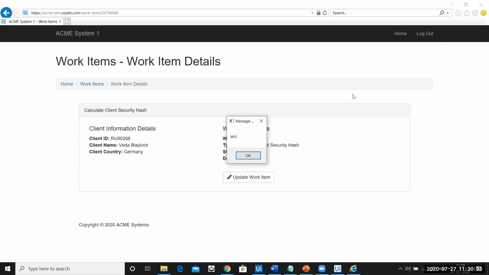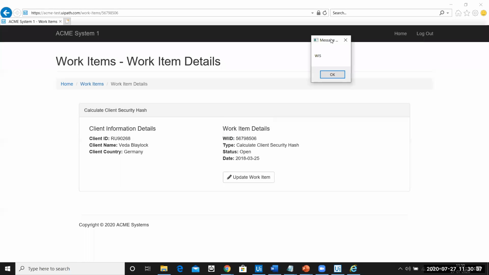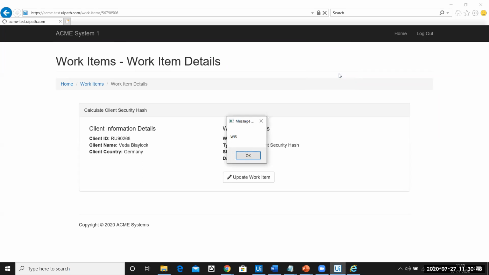Perfect. So now you can see this is the first WI5 element that has opened up. You can see client ID, client name, client country. Ideally, if you remember when we scraped the data, we had around 15 pages. So let us see if we are able to open up all the 15 pages.